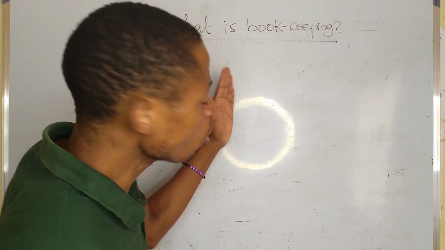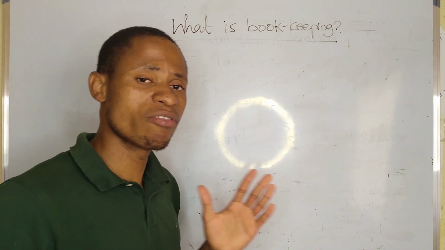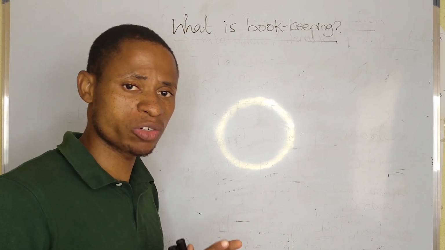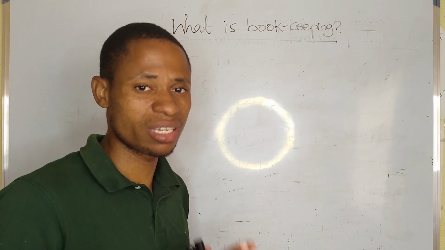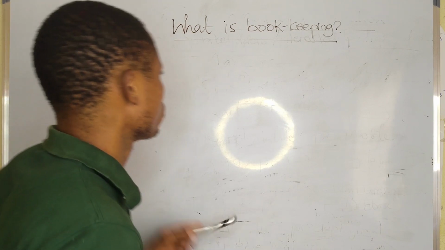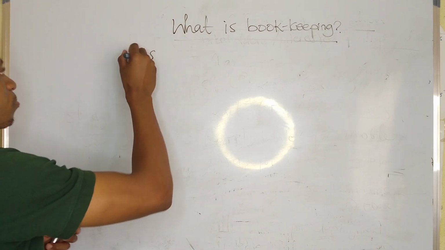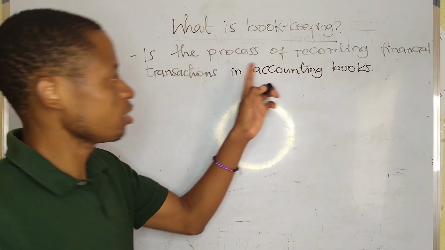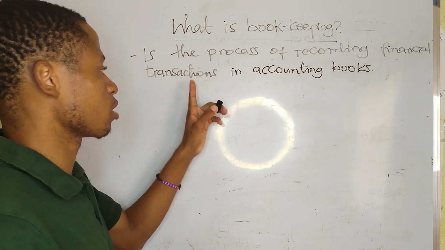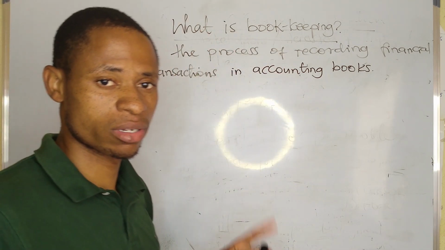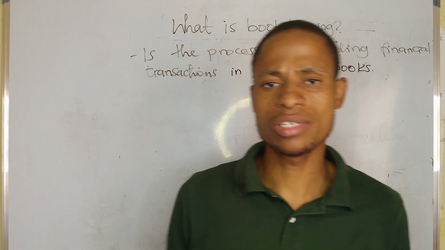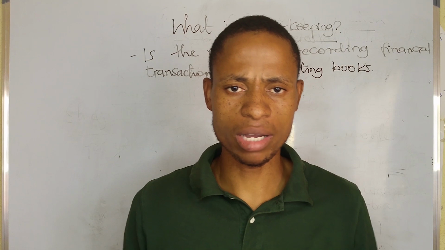What is bookkeeping first? Bookkeeping is involved only in the process of recording all the financial transactions of the business into the accounting books. So in this case, we can say bookkeeping is the process of recording financial transactions in accounting books.